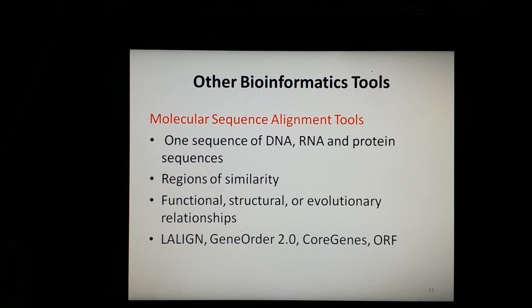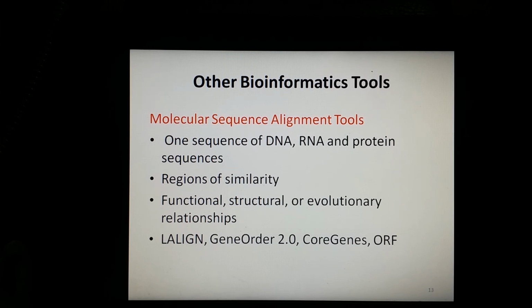This method is used to identify regions of similarity that may be a consequence of functional, structural or evolutionary relationship between two or more sequences. Some of these tools are LALIGN, which finds multiple matching subsegments in two sequences. Then you have GeneOrder 2.0, an IDA tool used for the alignment of small GenBank genome sequences, up to 0.25 MB.